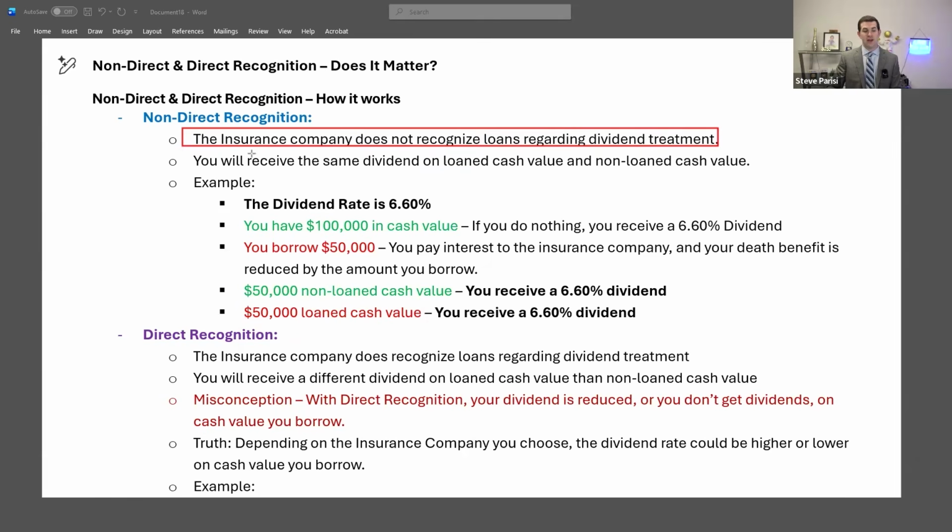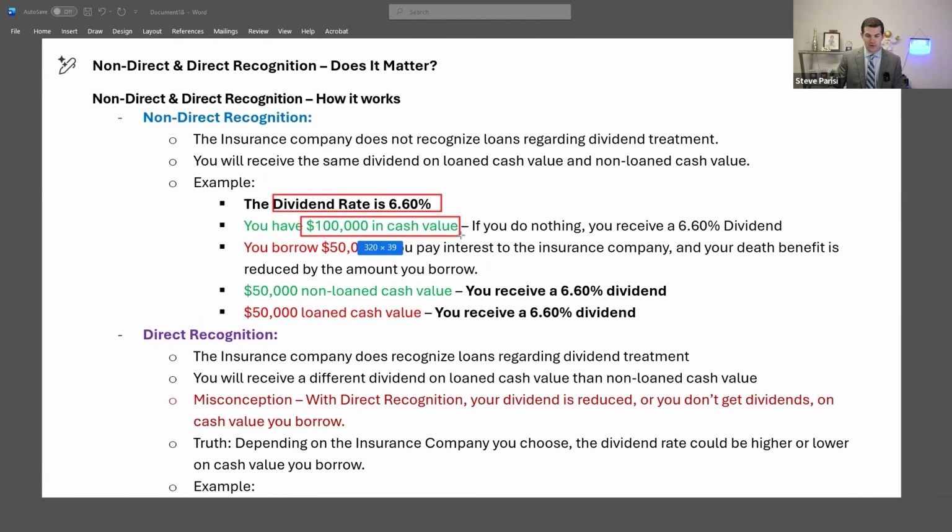What it means is that you are going to receive the same dividend interest rate on any money that you borrow against your policy and what you have not borrowed against your policy. So for example, let's pretend that you have a MassMutual whole life insurance policy, and for 2026, their dividend interest rate is 6.60%. We'll pretend that you have $100,000 in cash value, and if you just let the money sit and grow and never borrow against it, you're going to get that dividend rate of 6.60%.